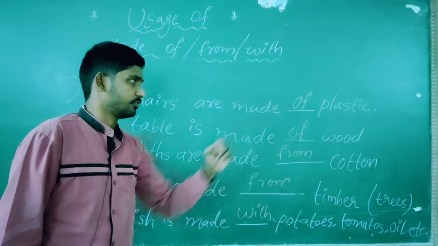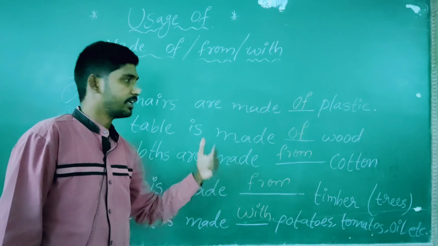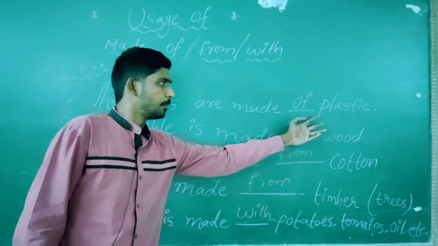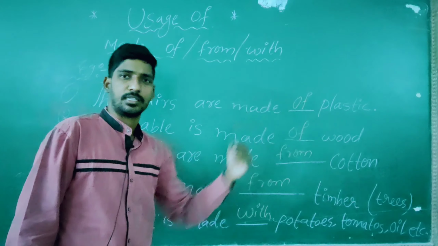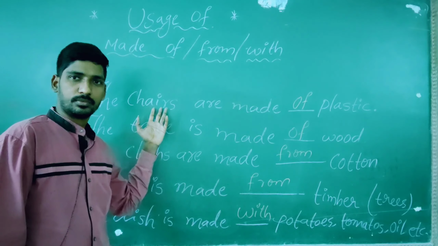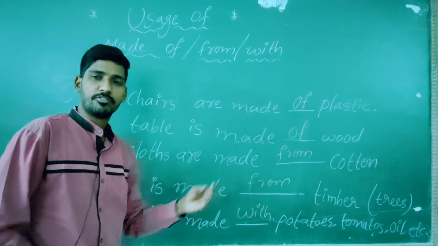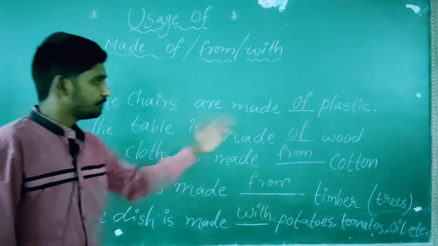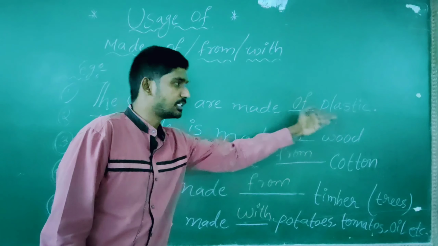Why did I use of? Why not from? Why not with? See, simple example. Plastic. Actually I took plastic for making the chairs. After making the chairs, the plastic appears as well.